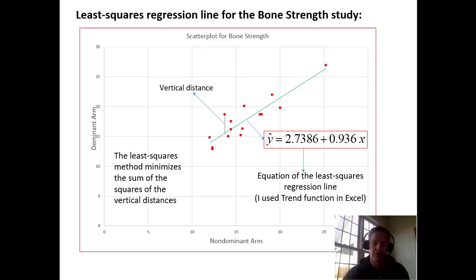If you thought the regression calculation was complicated, the one for this is insanely complicated. I've taught stats before, and I've had it on a formula sheet, and I've always laughed at that because who is actually going to try to run that calculation by hand? No one ever. The least squares method minimizes the vertical distance between all of those points to get the line as close as it can be to every point at the same time. In the case of the bone strength study, the equation of the line is written as 2.7386 plus 0.936x.